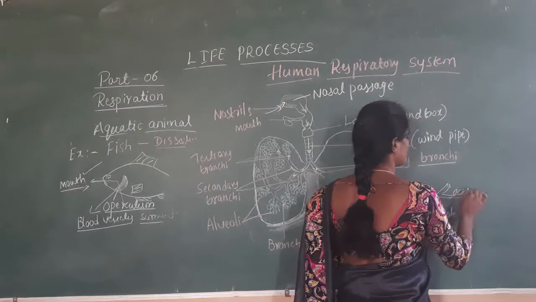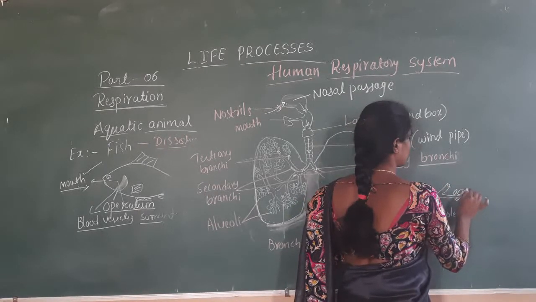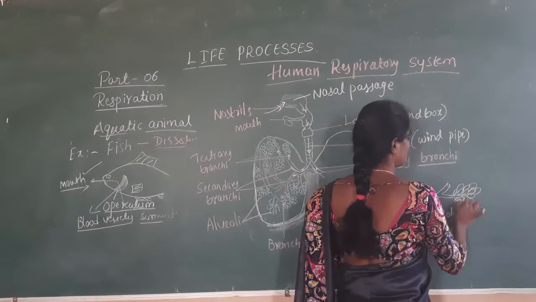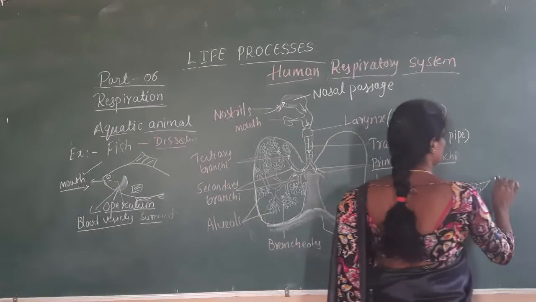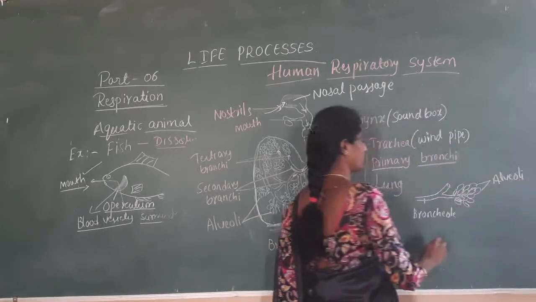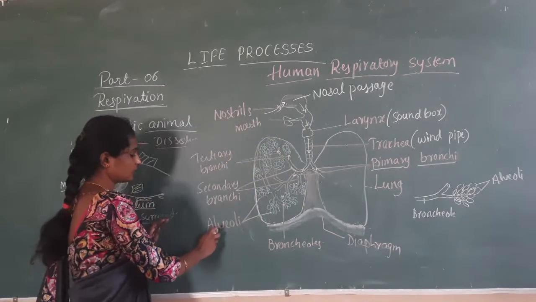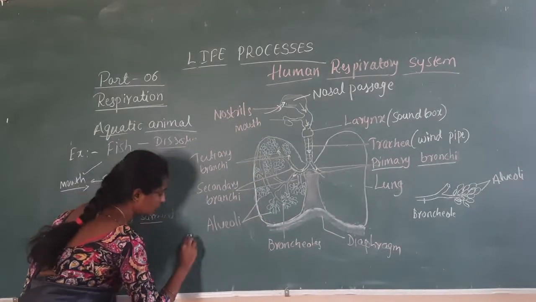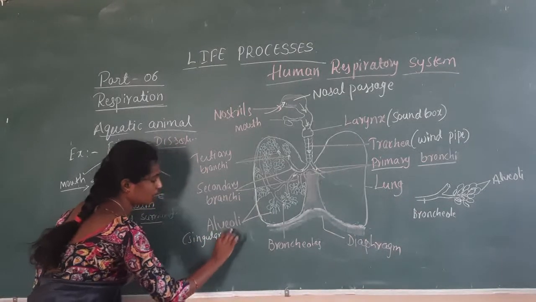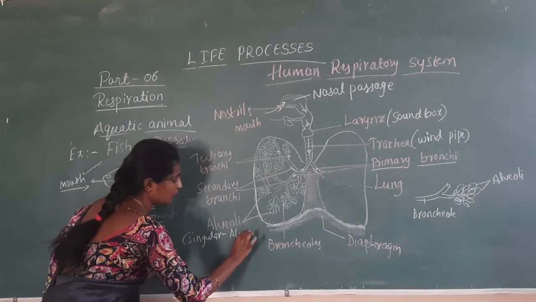So these bronchioles are covered by balloon-like structures called alveoli. Alveoli is a plural word and its singular word is alveolus.